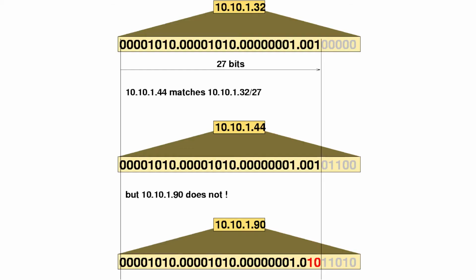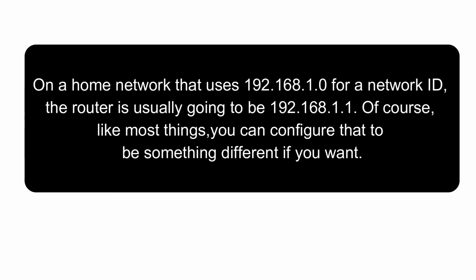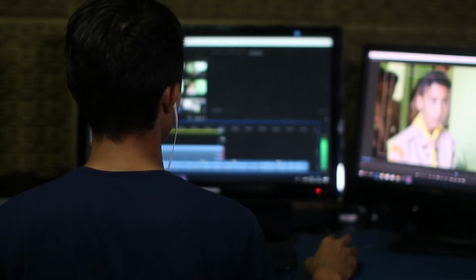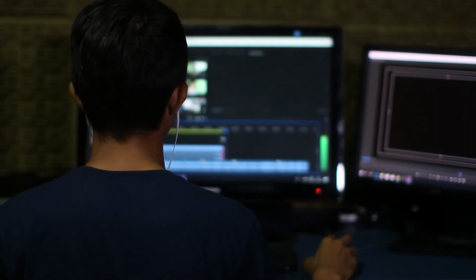Typically, routers are configured by default to have their private IP address as the first host ID. So for example, on a home network that uses 192.168.1.0 for a network ID, the router is usually going to be 192.168.1.1. Of course, like most things, you can configure that to be something different if you want.